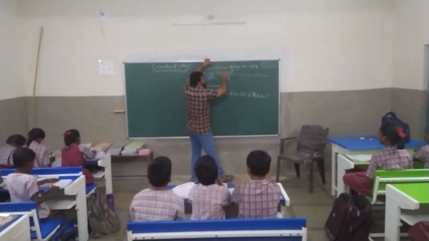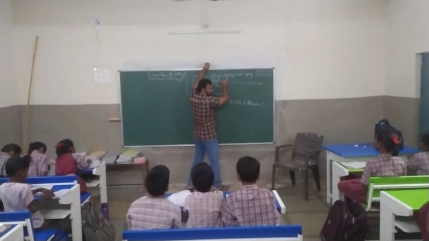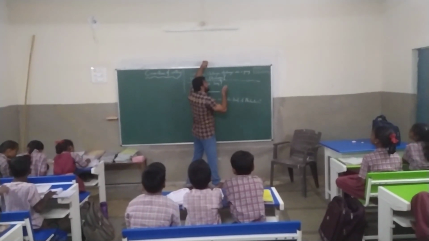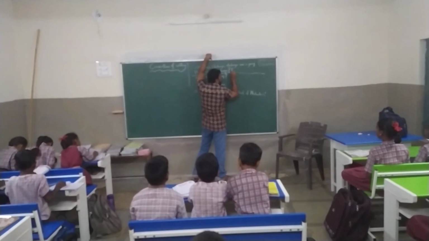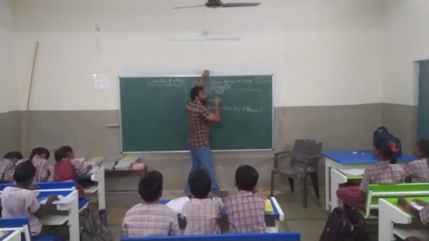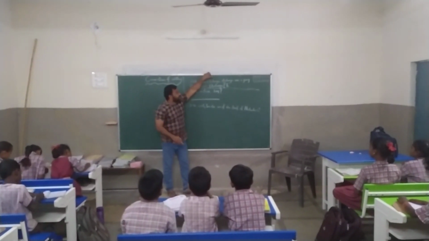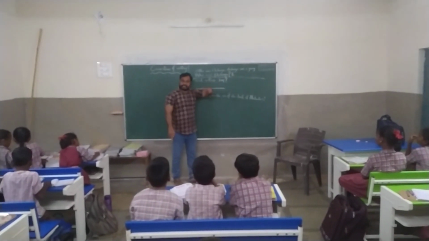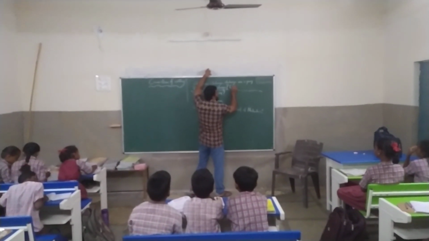The letter E. It should be capital E because it is a proper noun, the name of a person, and it is the first letter of a sentence. So in these two aspects, it should be the capital one. So, Ekalavya.